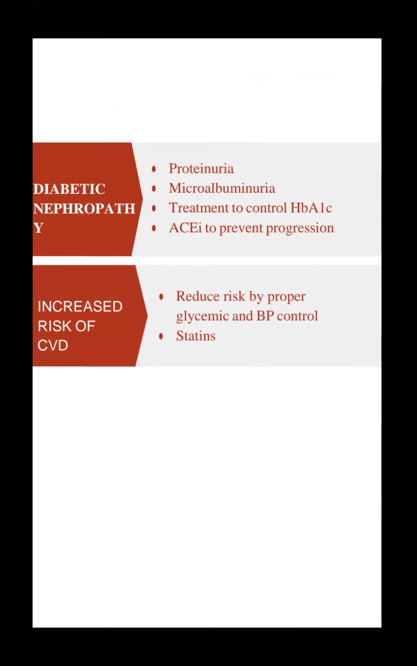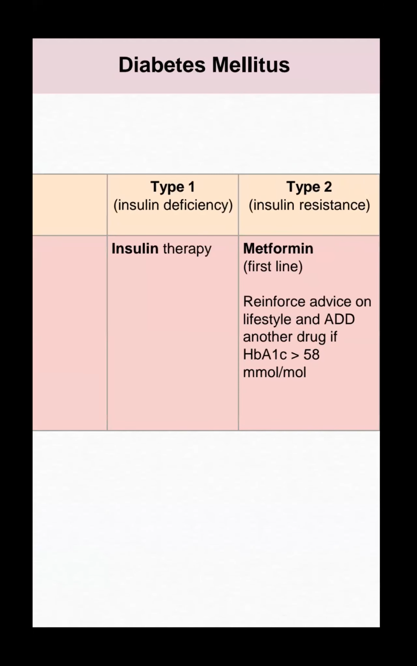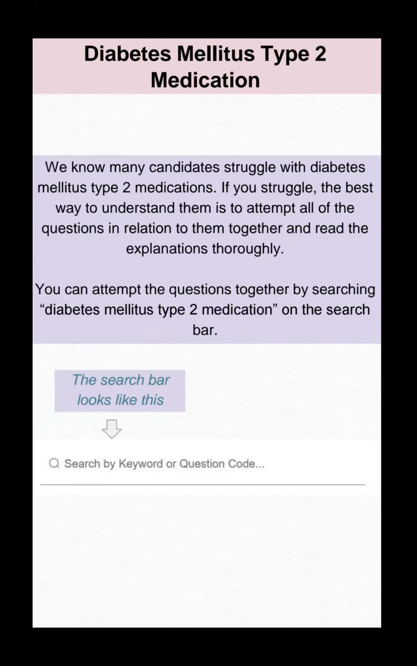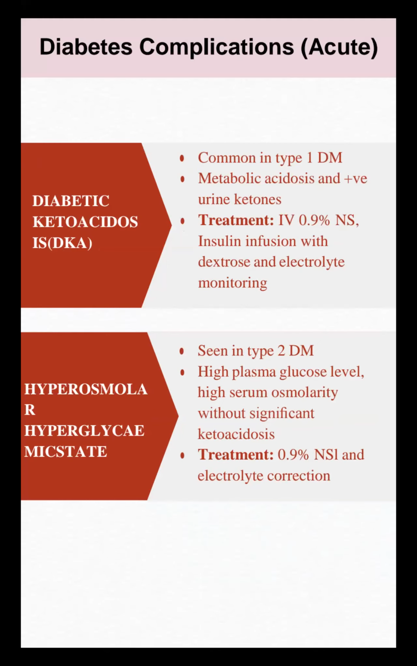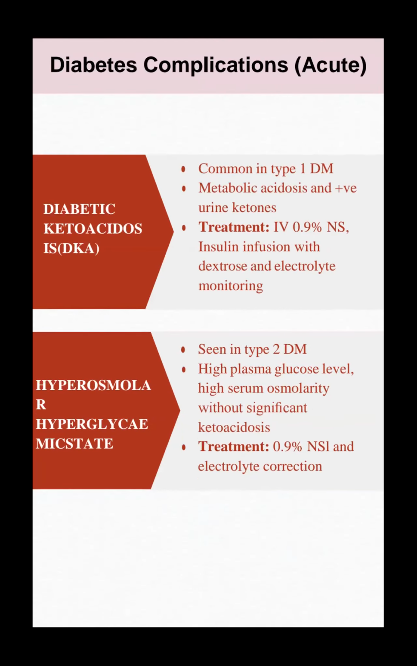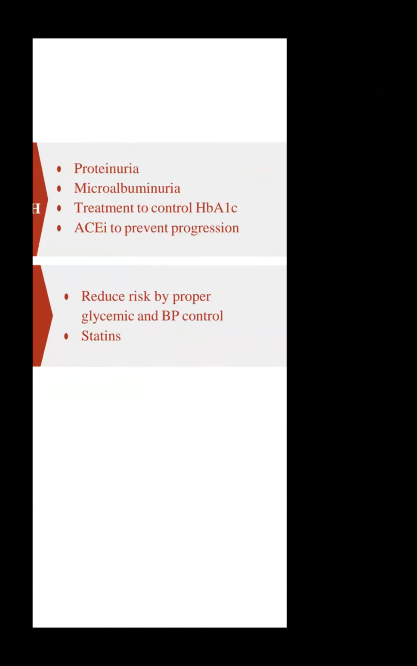Okay, diabetic nephropathy, always in exams they ask towards that. How do we manage diabetic nephropathy? We already discussed diabetic ketoacidosis, but the question was diabetic nephropathy. With proteinuria and microalbuminuria, the treatment is an ACE inhibitor to prevent progression. There is increased risk of cerebrovascular disease due to improper glycemic control. We have to give a statin to decrease atherosclerosis.